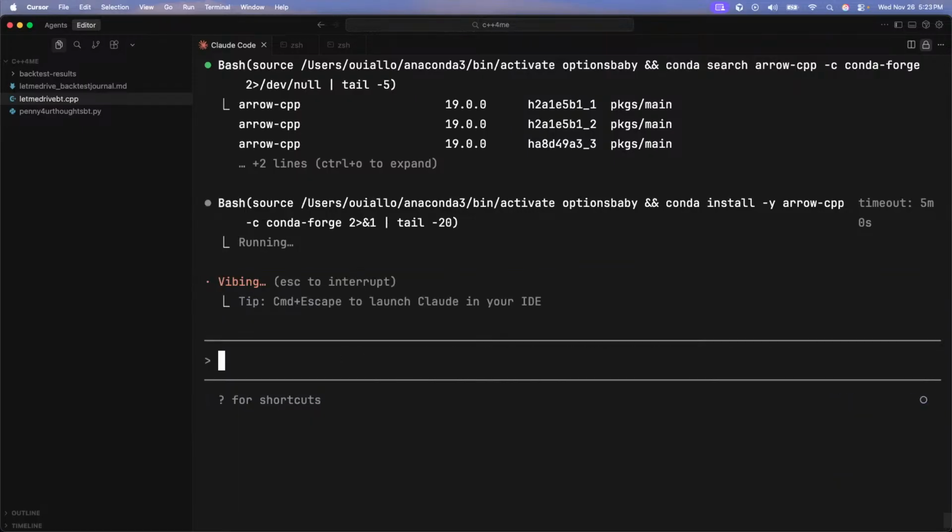I thought so. So it's installing the libraries needed in order to run C++. And I thought it was going to do that because, again, normally I use Python.